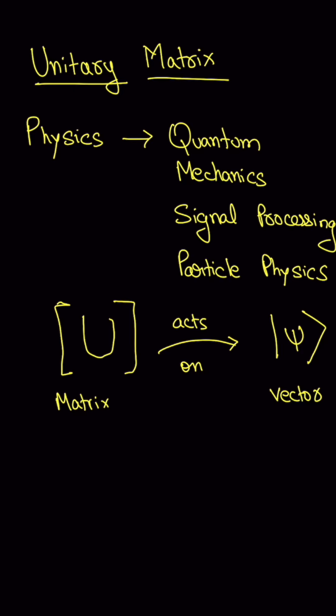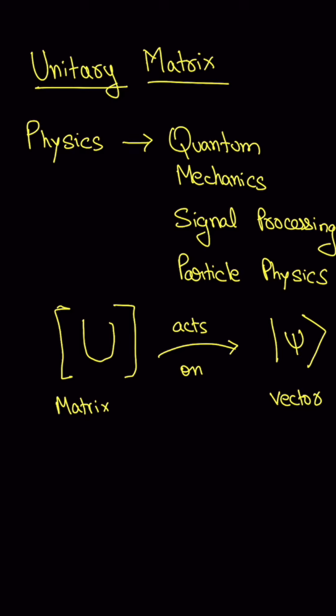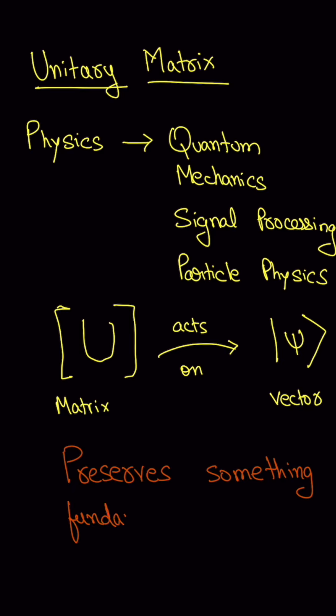And it preserves something fundamental of that vector. In quantum mechanics, it's the probability of that vector. And in signal processing, it preserves the energy or information. So then, the Fourier transform is also a unitary transformation.